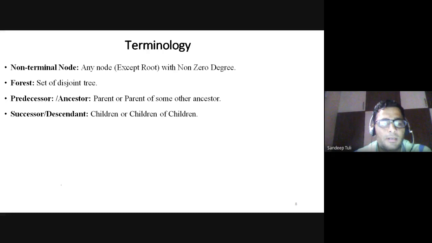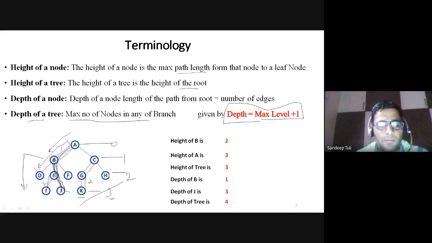Now, non-terminal nodes. Non-terminal nodes means a node which is not a leaf node and not the root node. Non-terminal मतलब होता है ये बीच की सारी nodes जो leaf node नहीं है और root node नहीं है. तो non-terminal nodes यहाँ पर होंगी B, E, G, and C. These are non-terminal nodes.